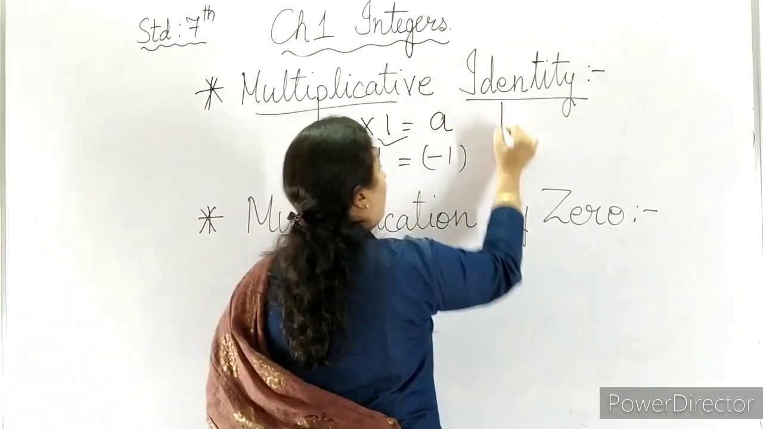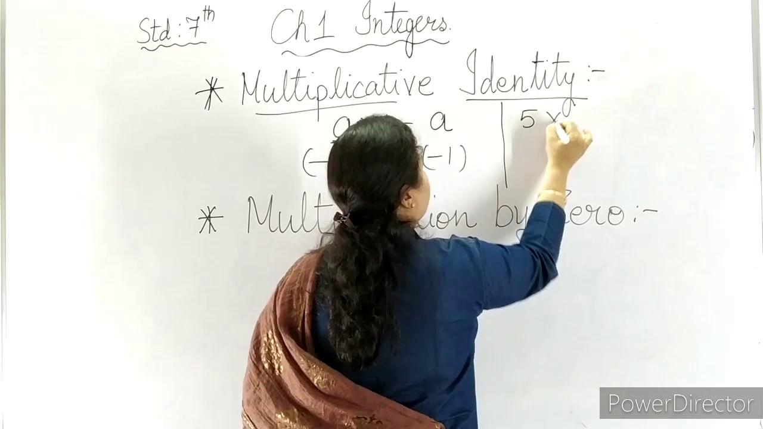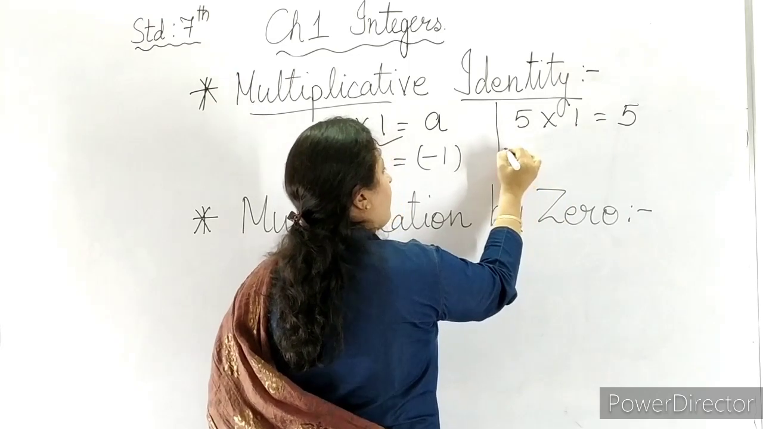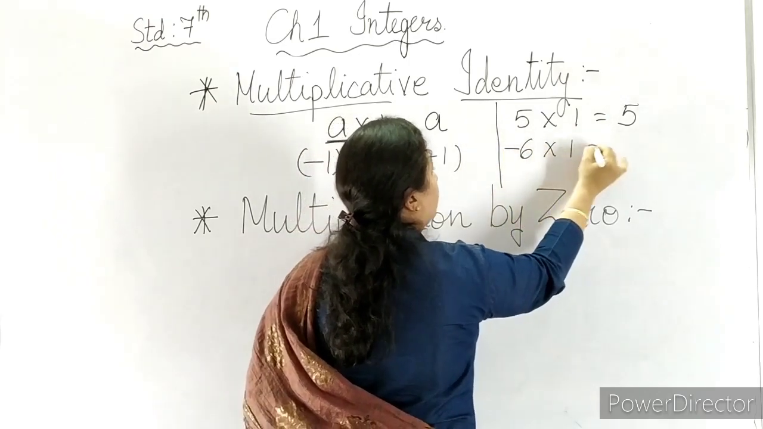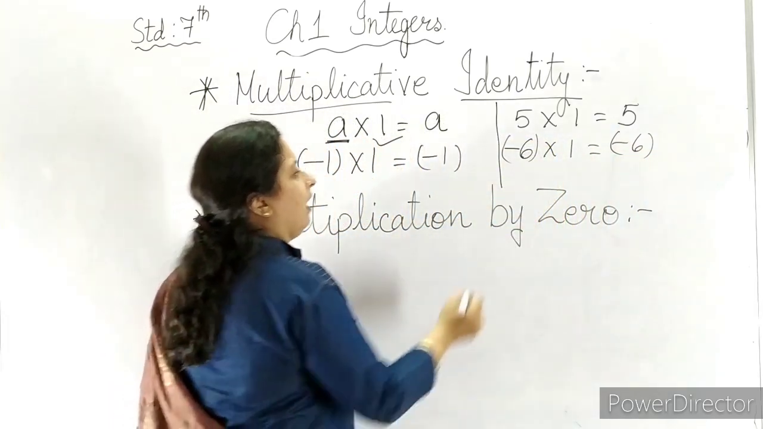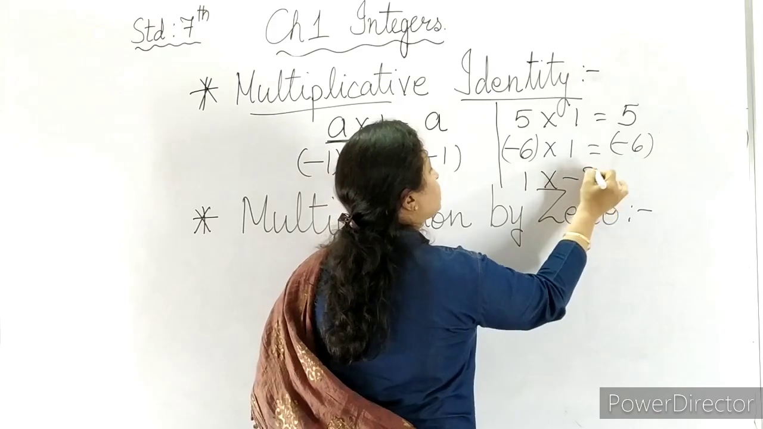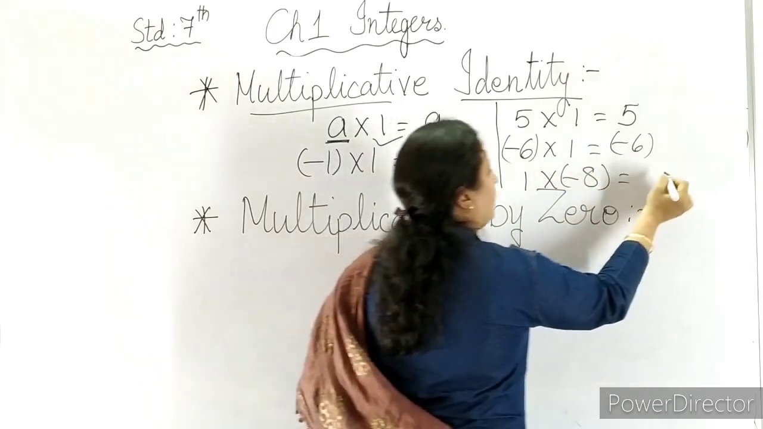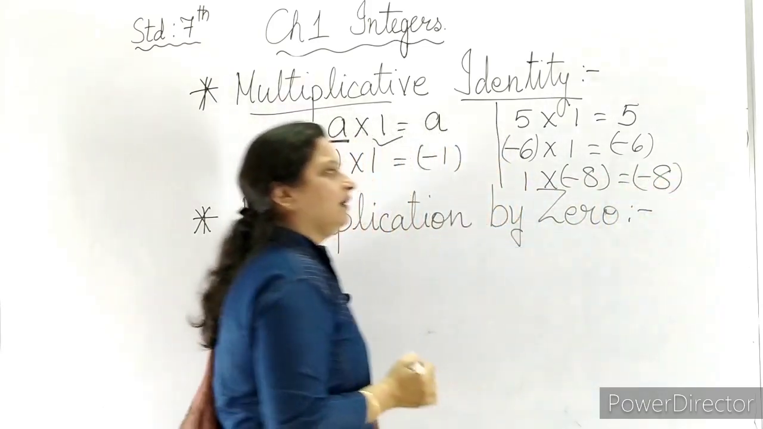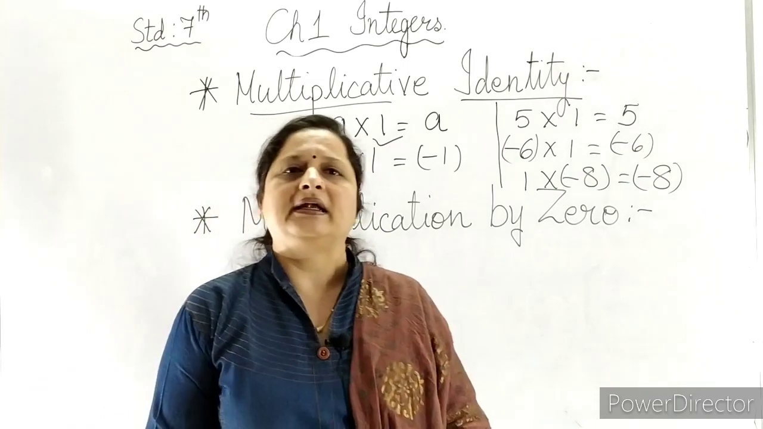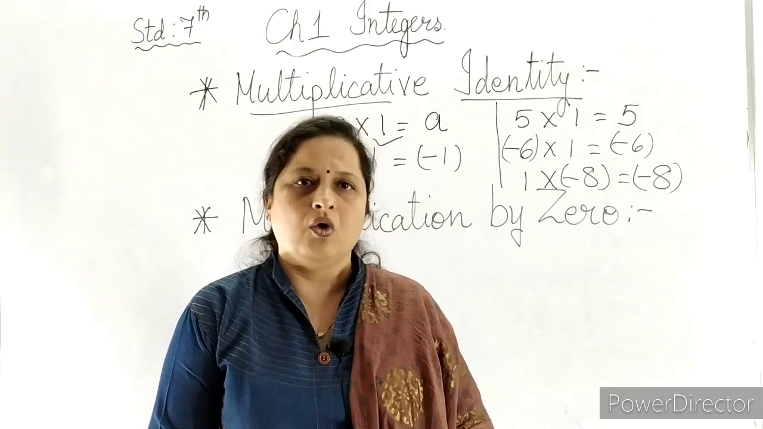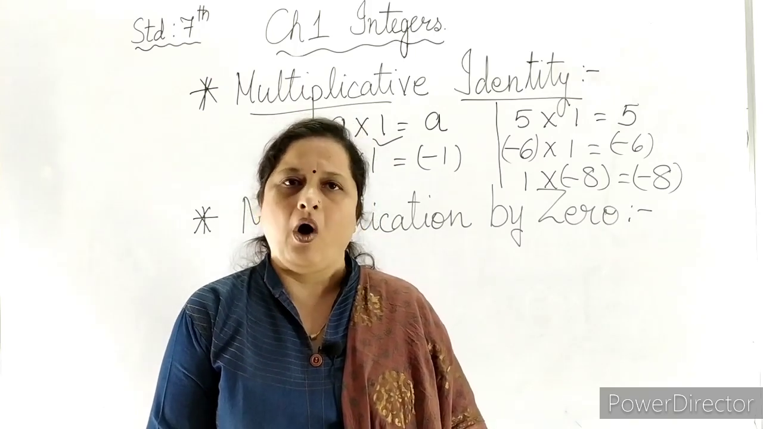Let us take a few more examples. 5 multiplied by 1 is equal to 5. Plus plus plus. Minus 6 into 1 is equal to minus 6. Now, if I change the order, 1 multiplied by minus 8, what will be the answer? 1 multiplied by 8 is 8, plus minus minus. So, again 1 is the identity element of multiplication for integers, whole numbers, natural numbers, all.